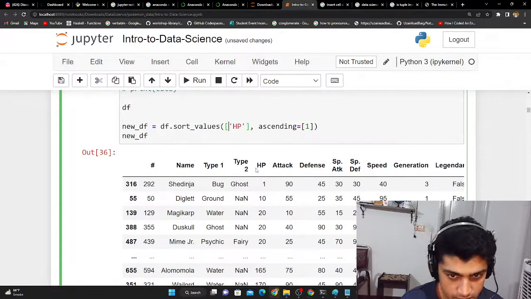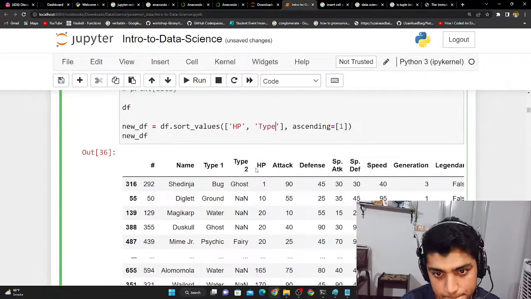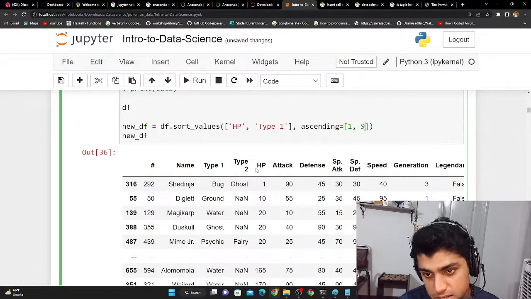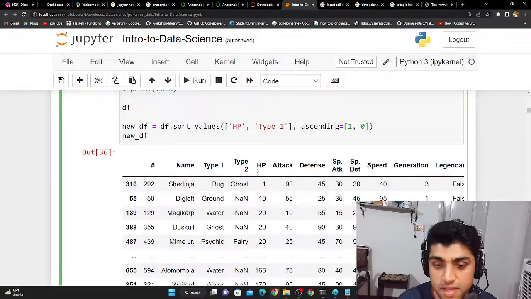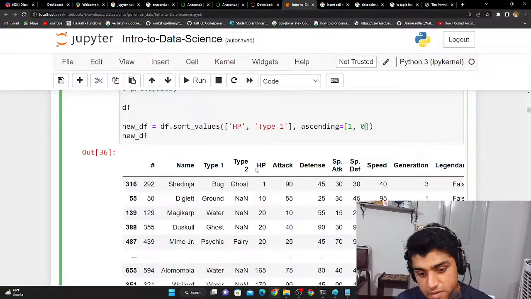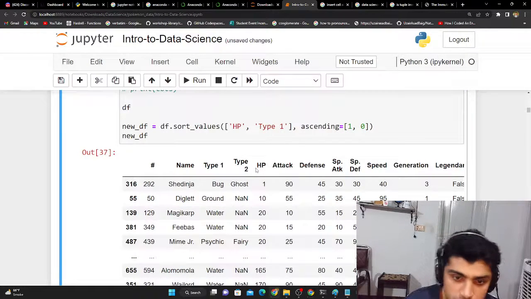To get that, let's just have this comma here, and let's say type 1. Ascending is that, but let's have this as descending. So I'm just gonna put that like there. So this means that the words with z and then y and then x will be in the beginning, and then the others at the end.